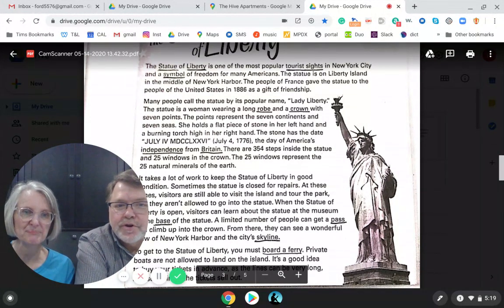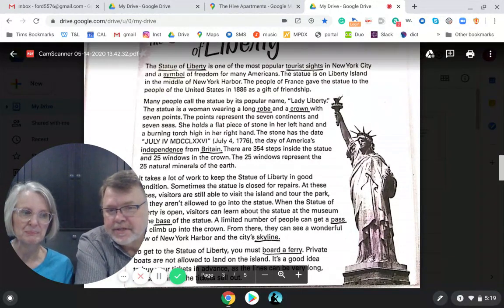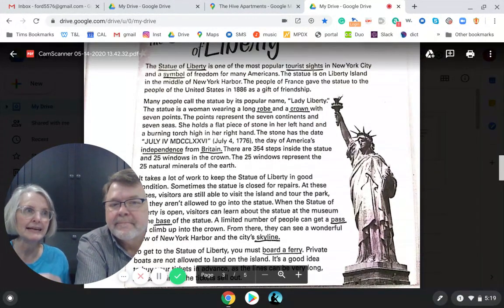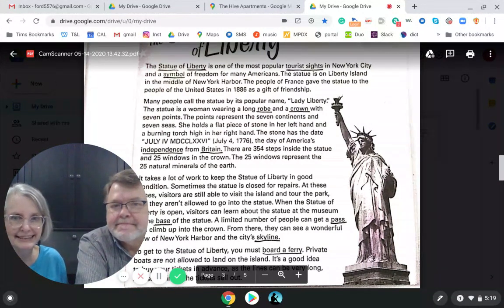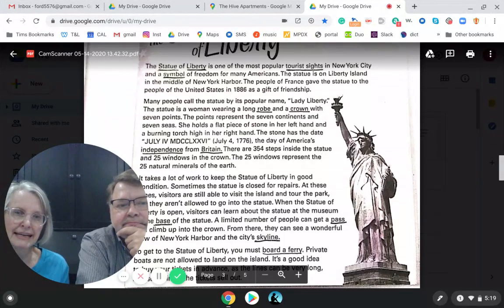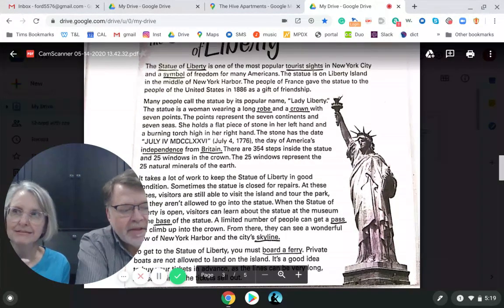So tourist sites are things that tourists, when they come to the city, like to go see. Maybe you read about a city and it says, these are all fun things to go to. Those would be tourist sites. Another word for that is attraction, because it draws you there. You want to go see it.